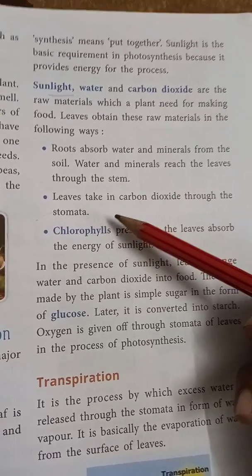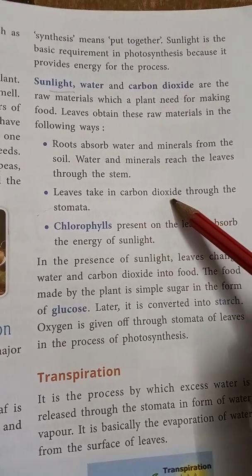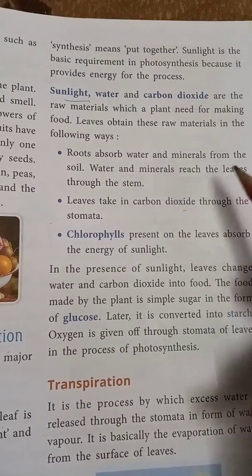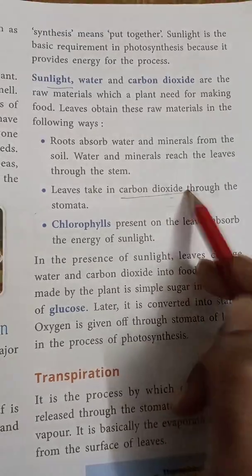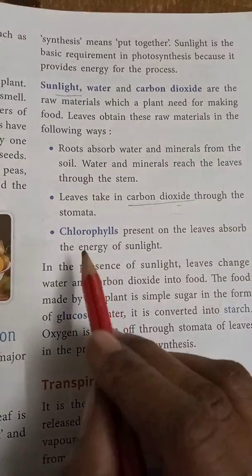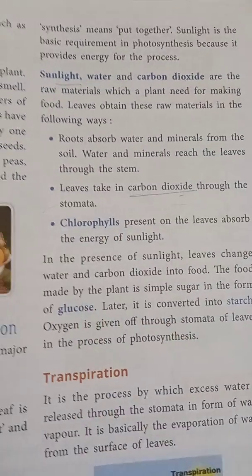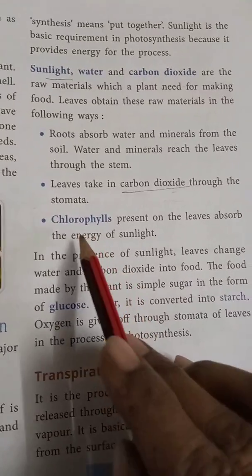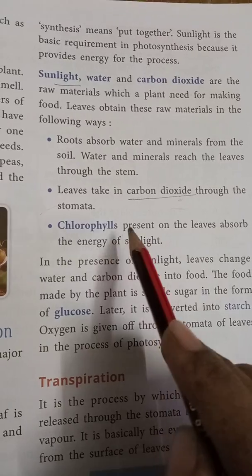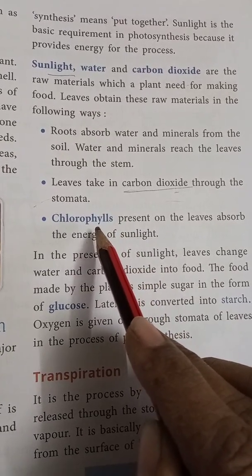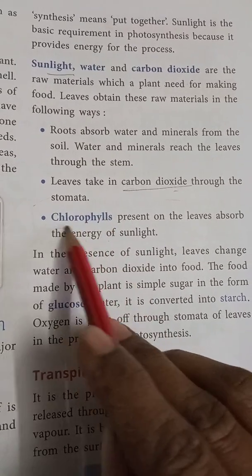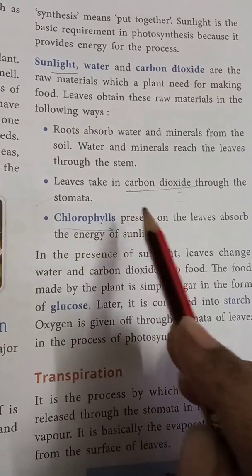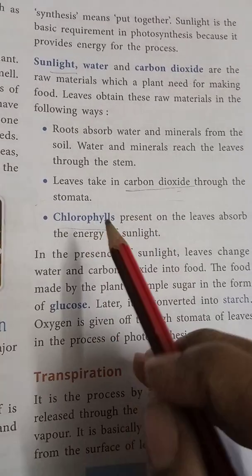Second, leaves take in carbon dioxide from the environment through the stomata. Stomata are small pore-like structures on the leaf. Then chlorophyll. In leaves the green pigment present is called chlorophyll. Without chlorophyll it's not possible to make the food.